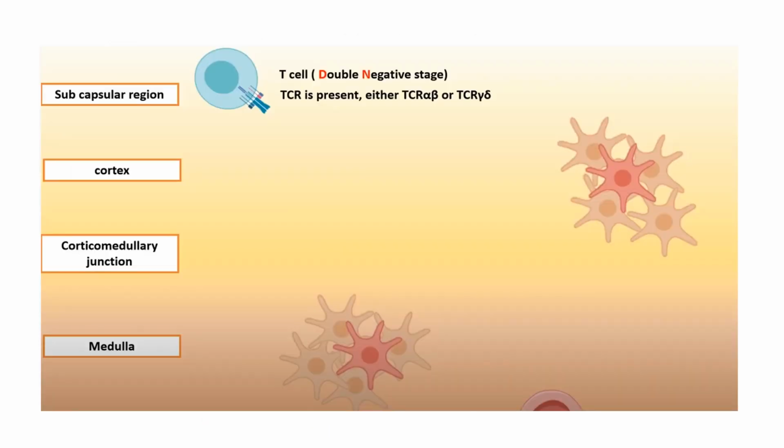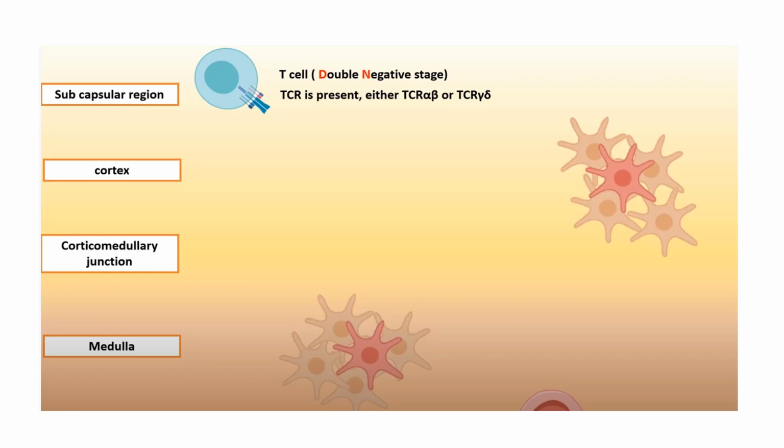Now we will discuss what actually occurs in the T cells during their training. Like our childhood, the double negative stage, which is found in the subcapsular region, is one of the phases of the life cycle of the T cell. At that time they have the precursor of the T cell receptor, but they do not have CD8 or CD4 as their co-receptor.